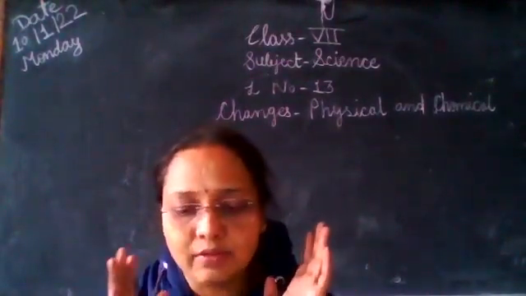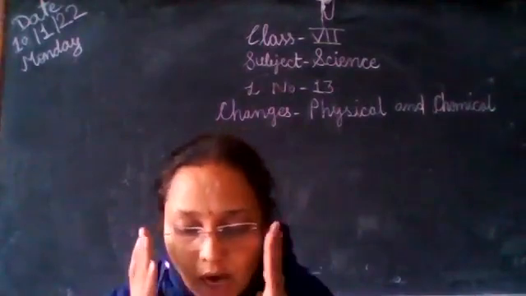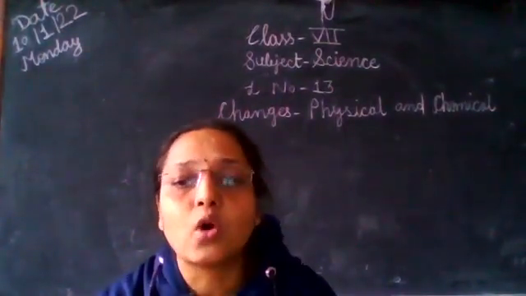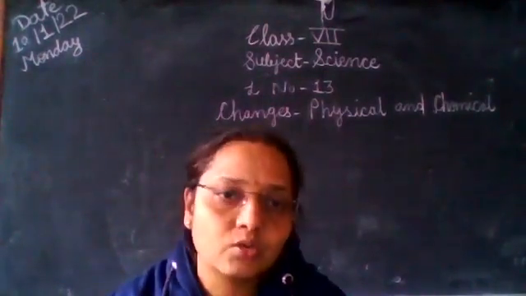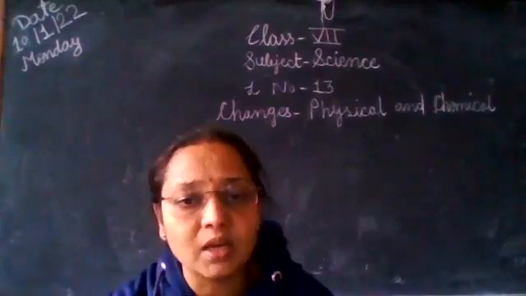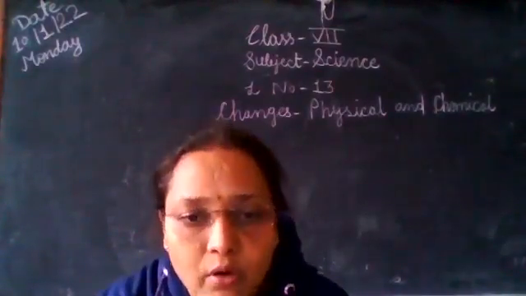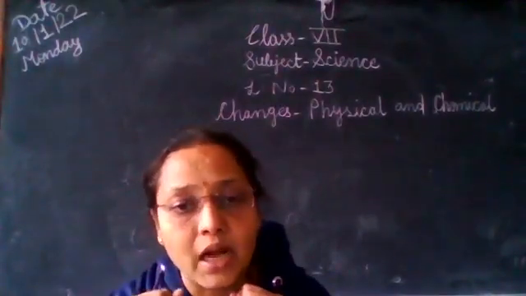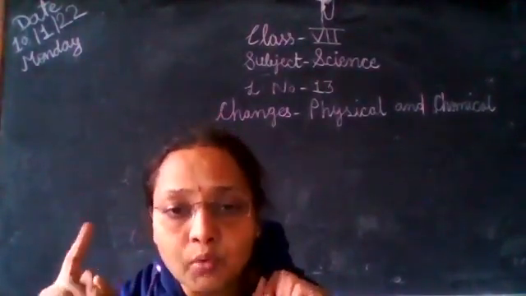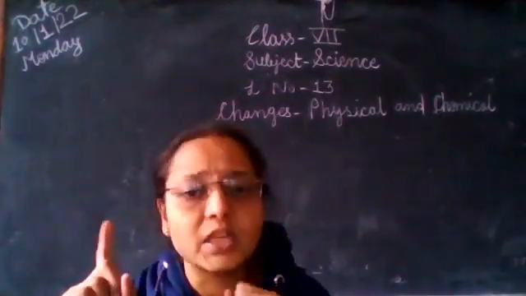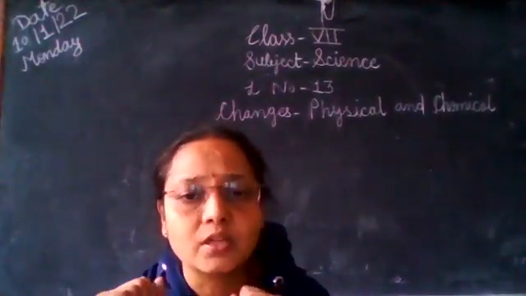Okay, that is irreversible change. Again some changes occur, that is periodic change and non-periodic change. The change that occurs periodically after the same interval of time is periodic change. Examples of periodic change are occurrence of day and night, phases of the moon, and changes of time.